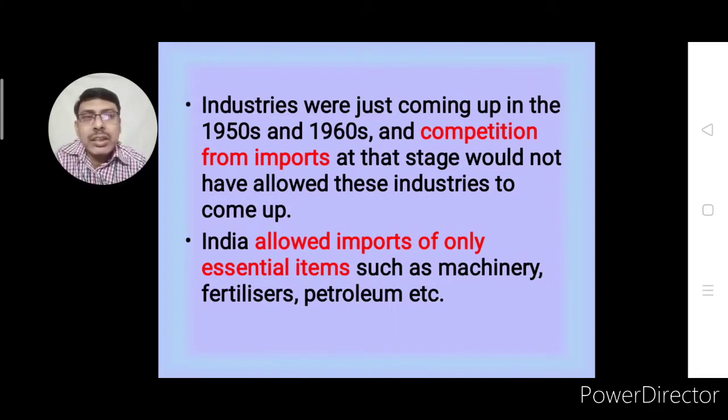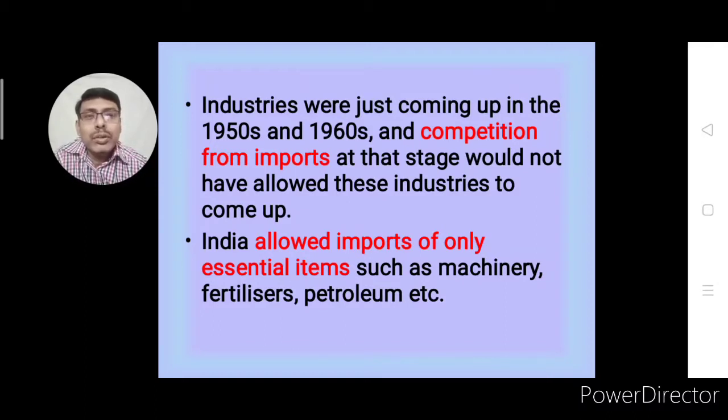Industries were just coming up in the 1950s and 60s. At that time, India was industrially or technologically not so advanced. So, in that condition, protection was needed for our country's producers. So, this method was used at that time also.